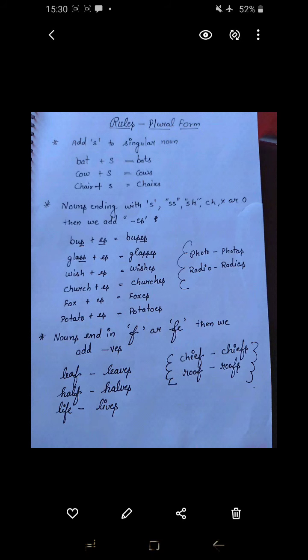Here also some exemptions are there. Chef, for example. Chef is also ending with f, but we do not make it plural by adding ves. It just becomes plural by adding s at the end. Roof, roofs.